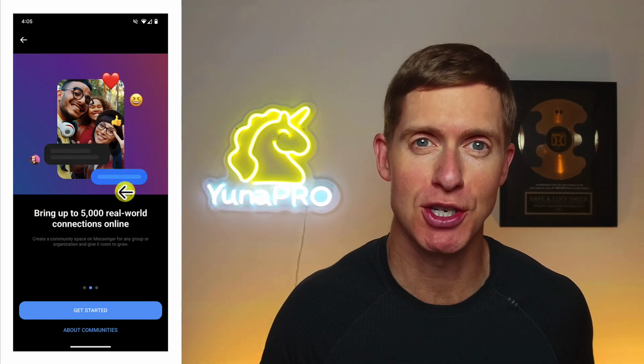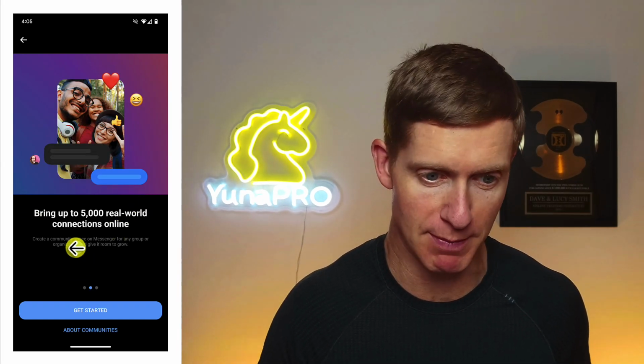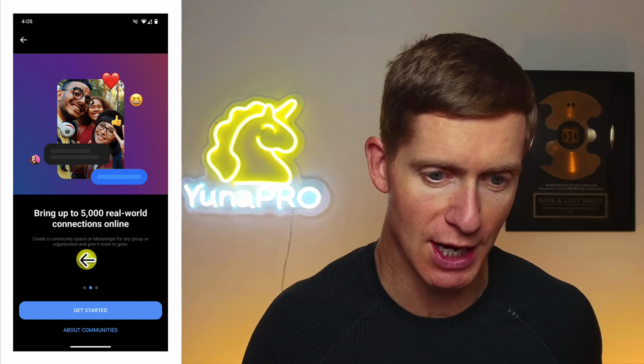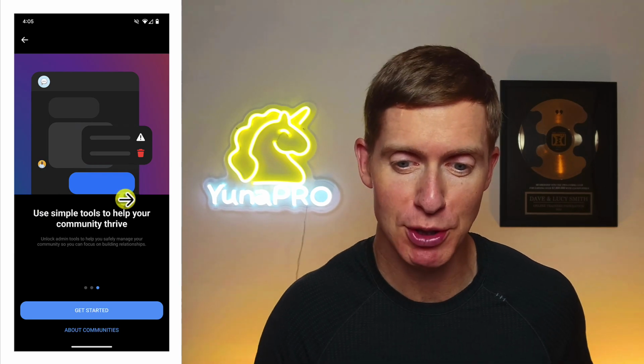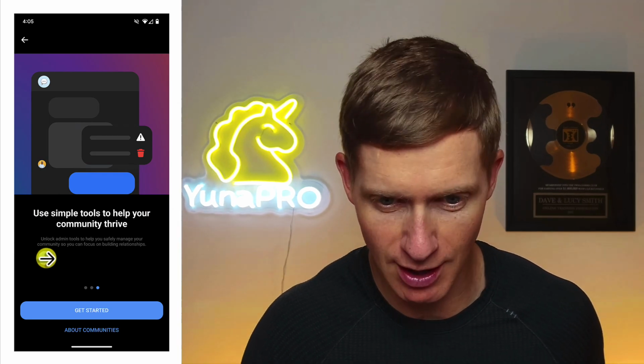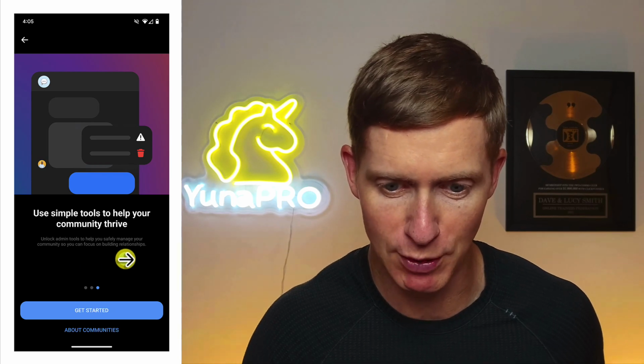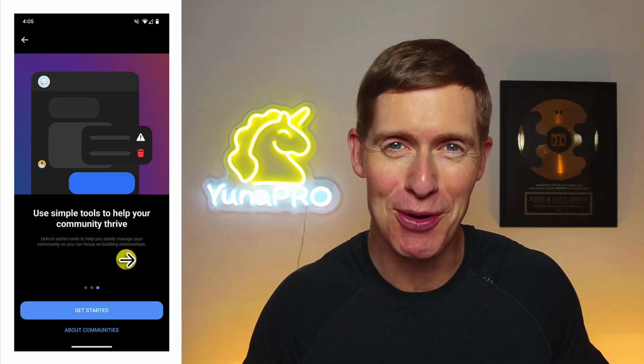First, we see these Messenger communities can have up to 5,000 members. It says create a community space on Messenger for any group or organization and give it room to grow. What else? Well, Meta tells us that there's going to be simple tools to help your community thrive. It says unlock admin tools to help you safely manage your community so that you can focus on building relationships. And that's really it, not a whole lot of information.